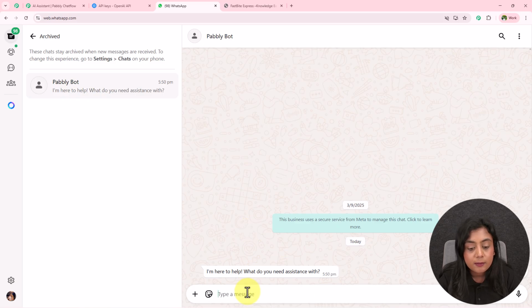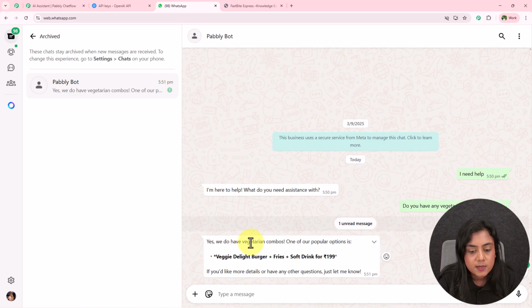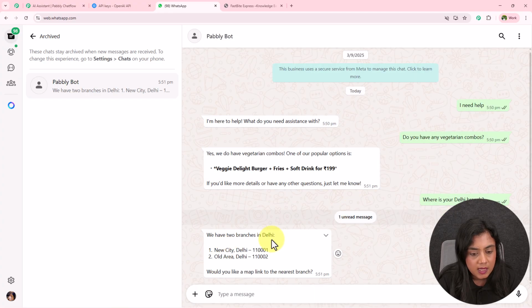Okay, so my first question over here is going to be, do you have any vegetarian combos? Okay, I'm going to ask this question right here. I've received the reply, yes, we do have a vegetarian combo, that is Veggie Delight burger, fries and soft drink. Okay, so I have another question, that is, where is your Delhi branch? Okay, I'm going to ask this another question right here to this bot. I've received the reply, we have 2 branches in Delhi. I've received the addresses.